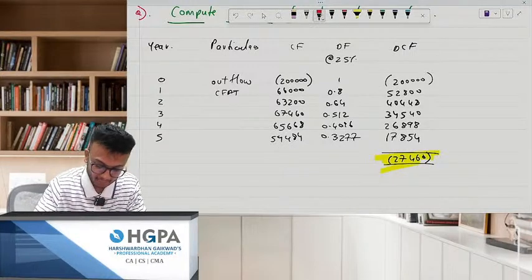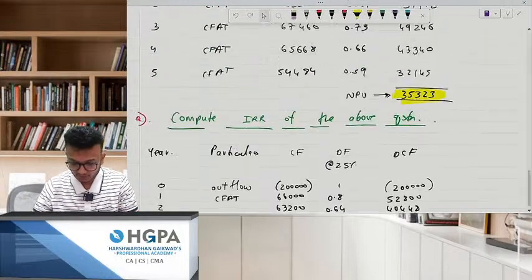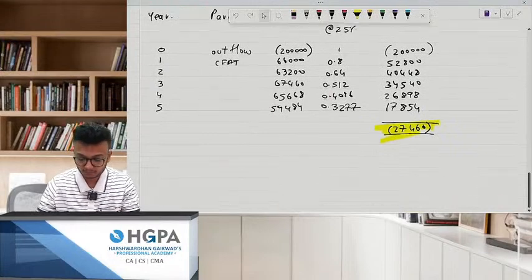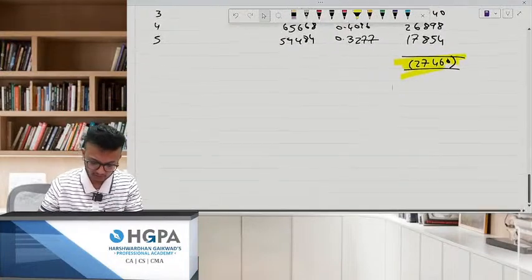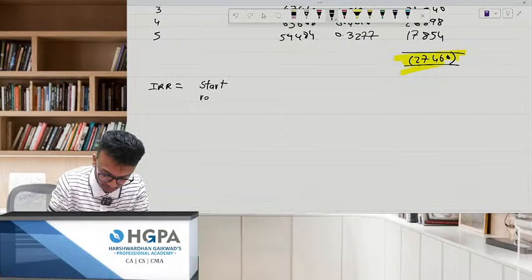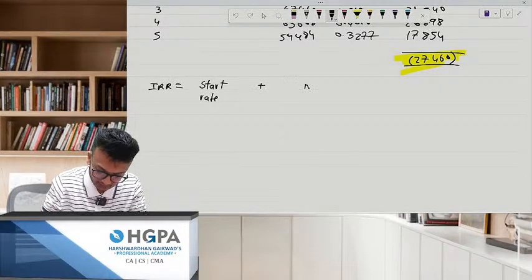Now, what to do now? Sir, we have got this. Okay. So we have got one positive NPV and one negative NPV. Now, can you please put that in the formula, just for your practice purpose? So, internal rate of return, what you will do? Start rate plus, first write the formula. Start rate plus NPV at start rate.